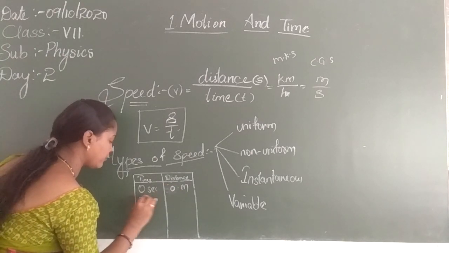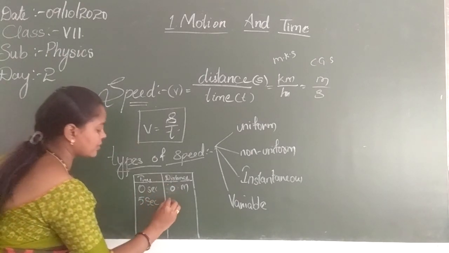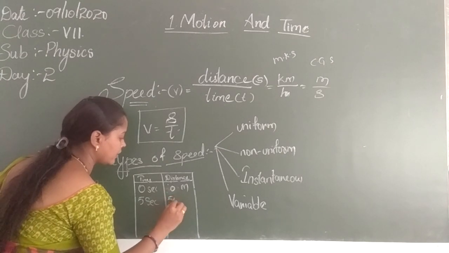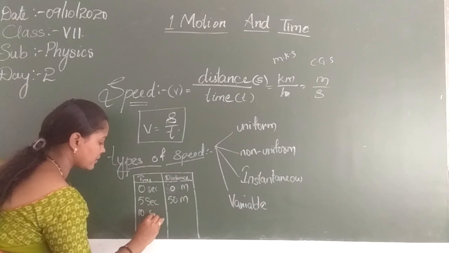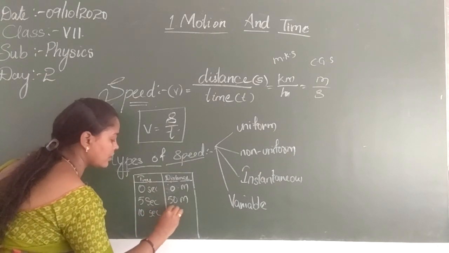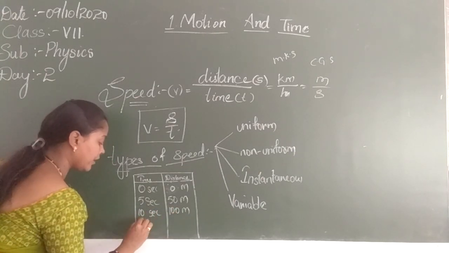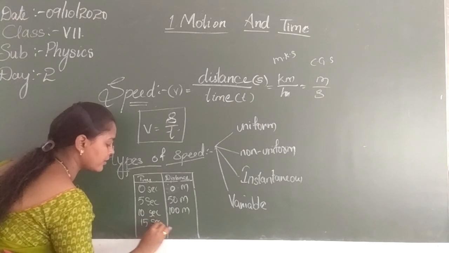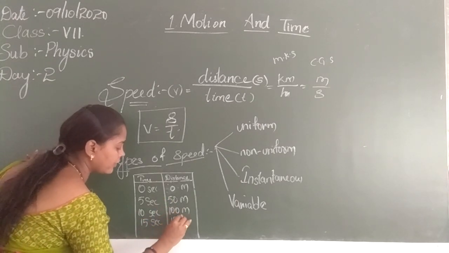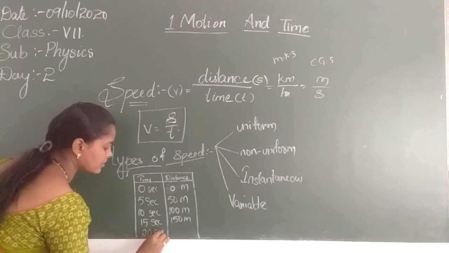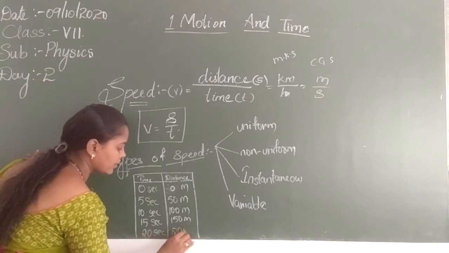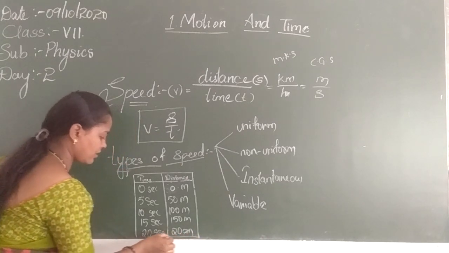At 5 seconds, the distance of the car is 50 meters. At 10 seconds, it is 100 meters. At 15 seconds, what will the distance be, children? It will be 150 meters. And at 20 seconds, it is 200 meters.